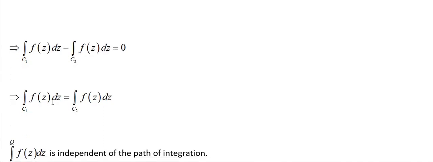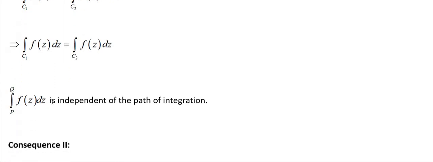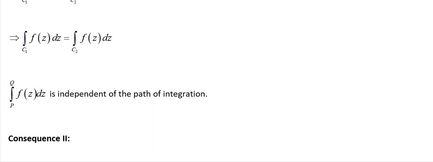That means the integration along C1 is equal to the integration along C2. That means the integration from P to Q of f(z) dz is independent of the path of integration.